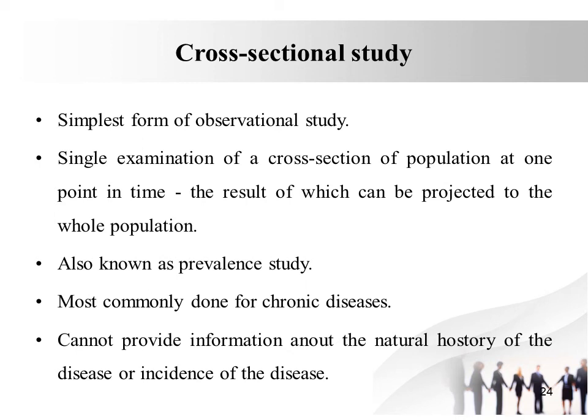Now the cross-sectional study. A cross-sectional study is the simplest form of observational study. It is a single examination of a cross-section of the population at one point in time, the result of which can be projected to the whole population, also known as the prevalence study. It is most commonly done for chronic disease, and cannot provide information about the natural history of the disease or incidence of the disease.